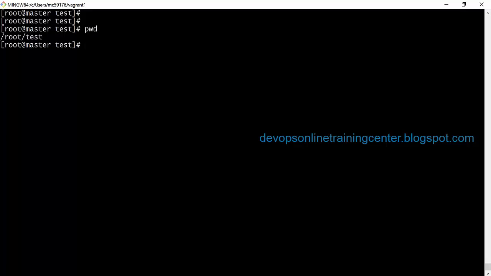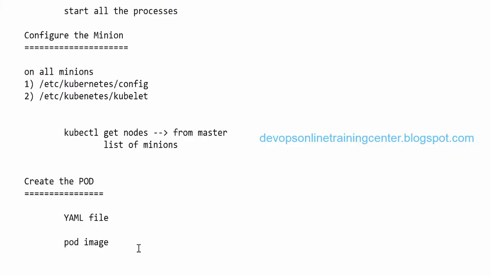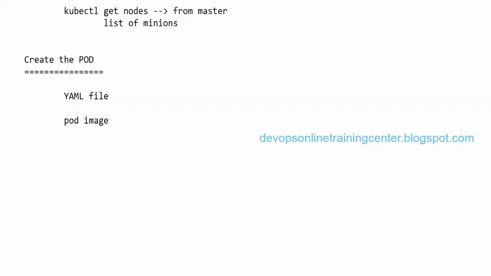So we have created the YAML file to create the pod. All containers are bundled inside the pod. Manually, we don't do anything. It's all done by the master. We don't even specify where to run the pod. High availability, failover and scalability are done by the master itself, right?